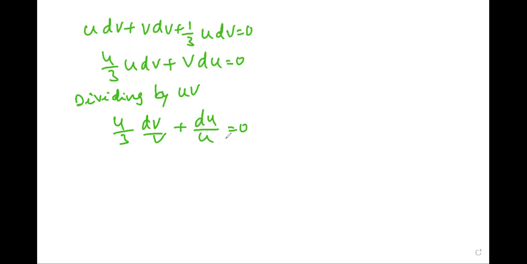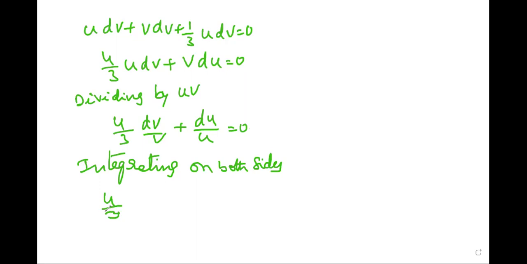Then integrating on both sides, integral 4 by 3 dV by V plus integral du by u is equal to 0. So 4 by 3 log V base e plus log u base e is equal to 0.